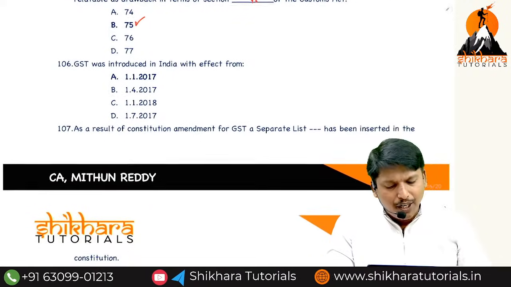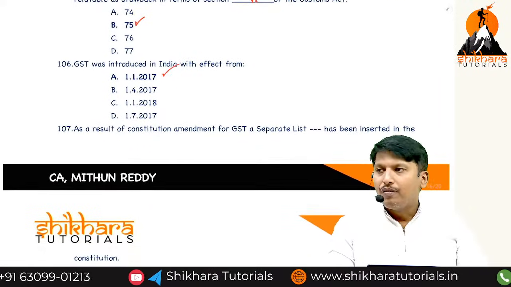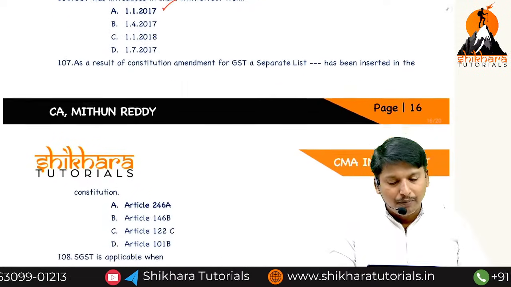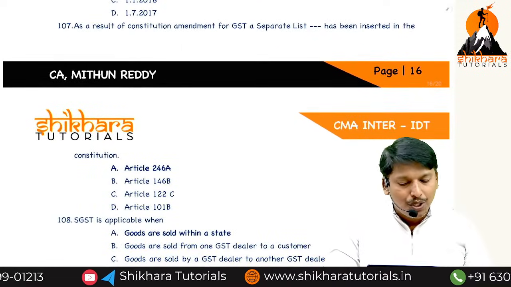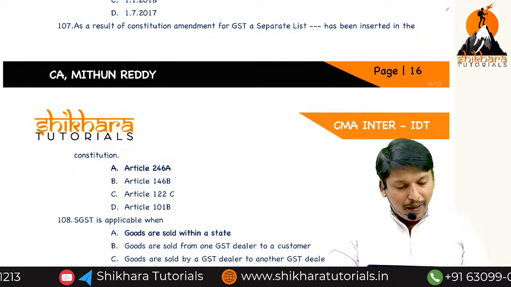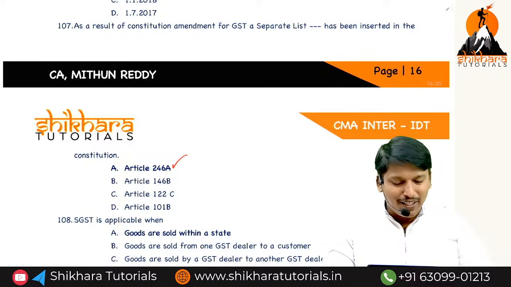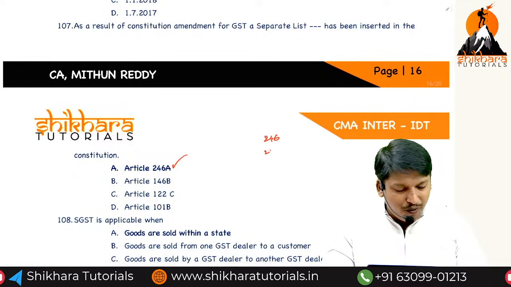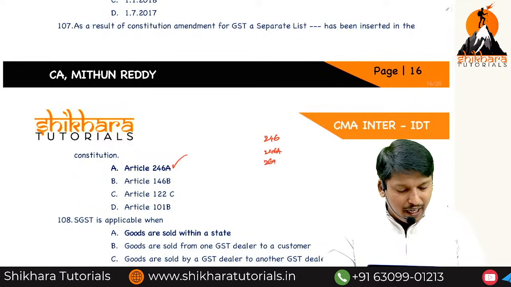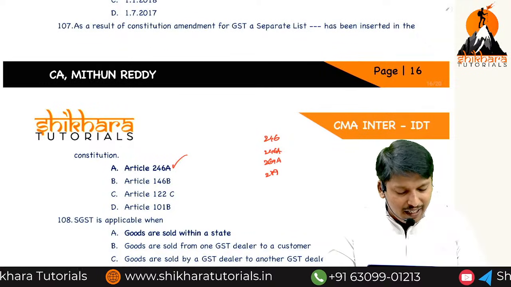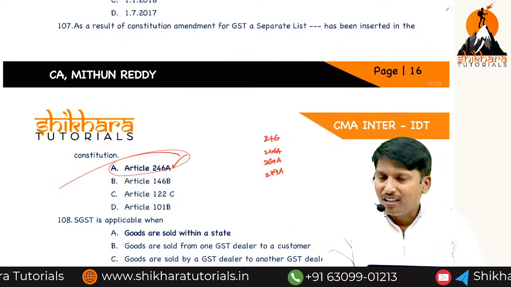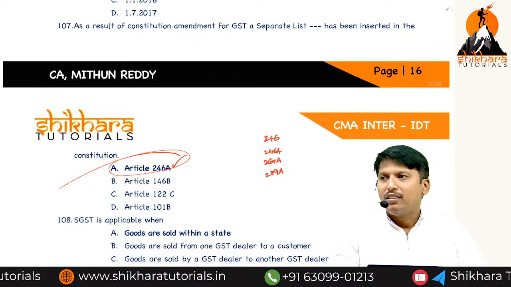GST was introduced into India from 1st January 2017. As a result of the constitutional amendment for GST, a separate list has been introduced. What is it? For us, 246, 246A, 269A, 279A. Out of that only one is there, no. What is 246A?